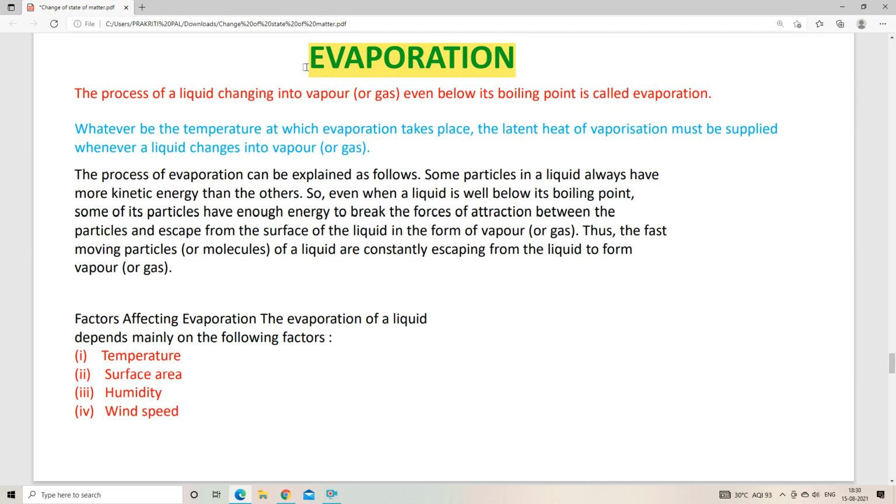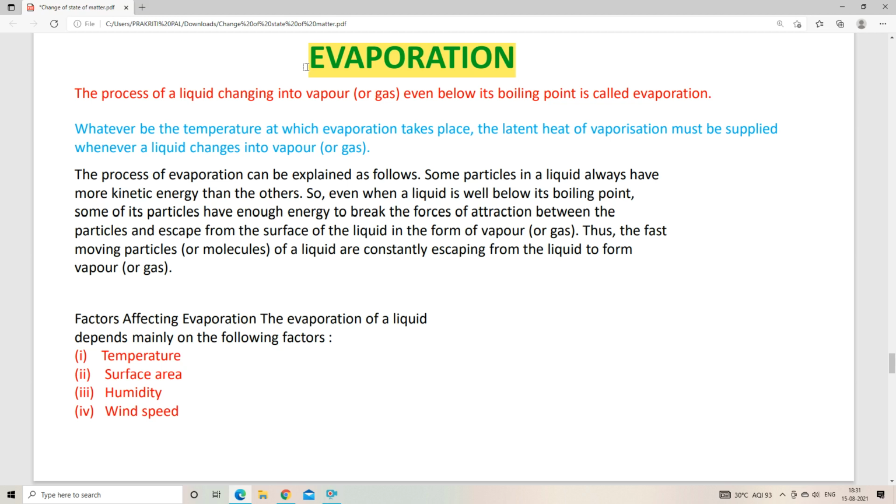But here you need to know one thing, that evaporation is not only the changing of liquid to vapor. If we change the liquid into vapor below the boiling point, that is called evaporation. In case of boiling, we need a certain temperature, that is the boiling point, after which vaporization will occur, right?